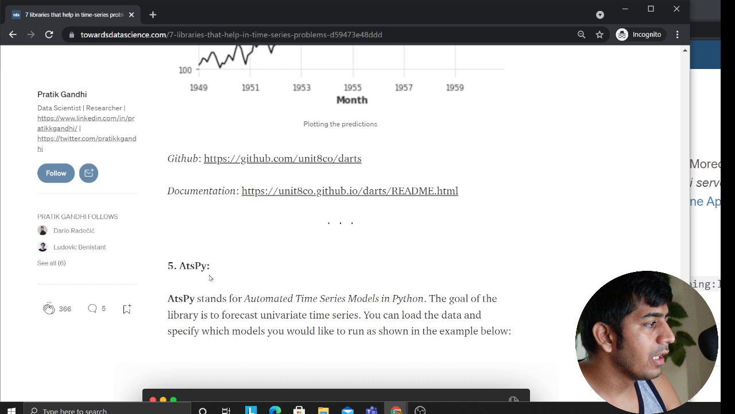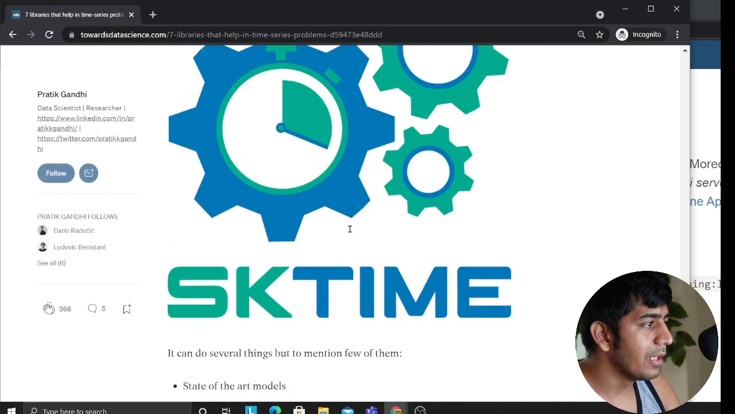I think then we have ATSPY. ATSPY stands for Automated Time Series Models in Python. The goal of the library is to forecast univariate time series. Okay, so that's also a library.